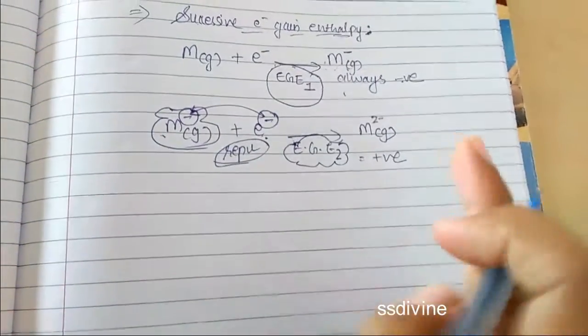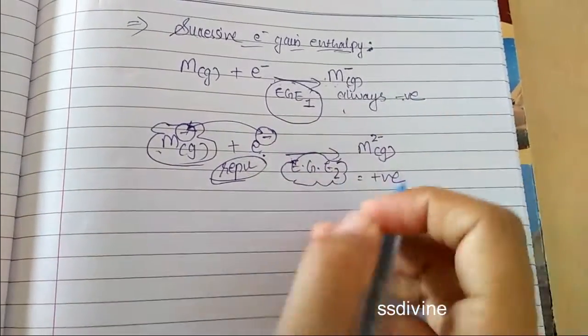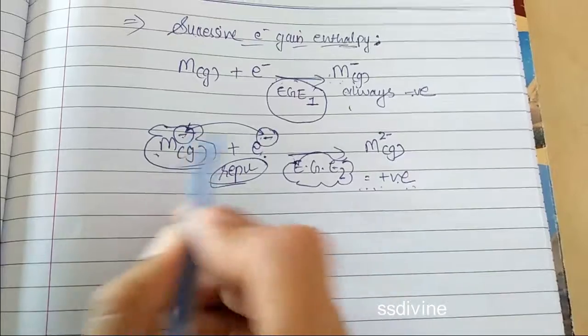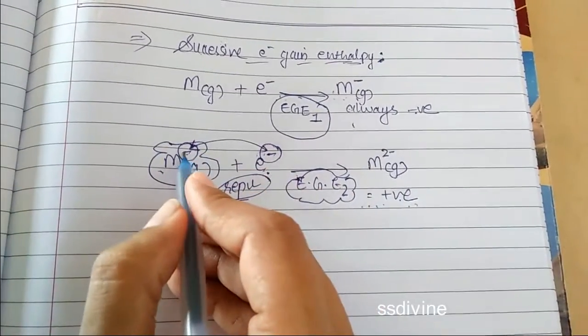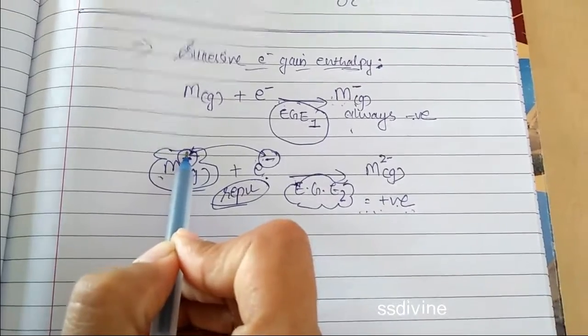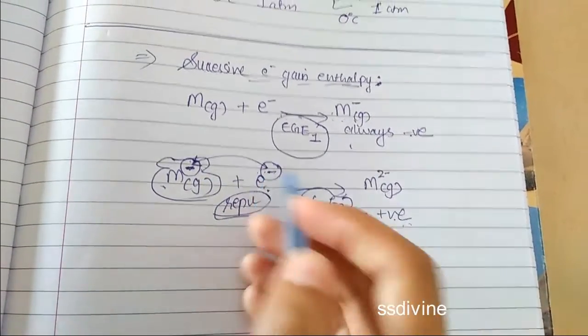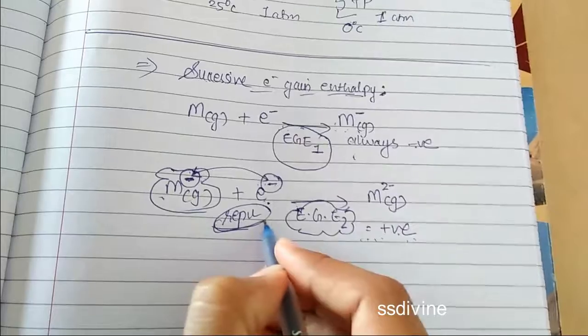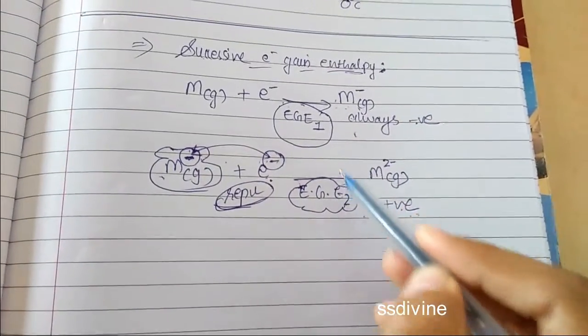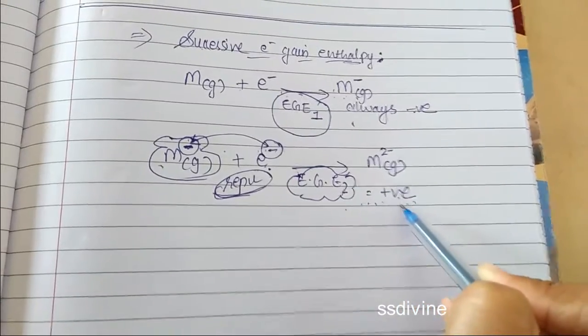Why is it positive? Because you have supplied energy. And why do we need to supply this energy? Because the repulsion will occur. There is already repulsion between the valence electrons, and when more electron tries to enter it, there will form a repulsion, and due to the repulsion we need to supply the energy. Therefore the second electron gain enthalpy is positive.